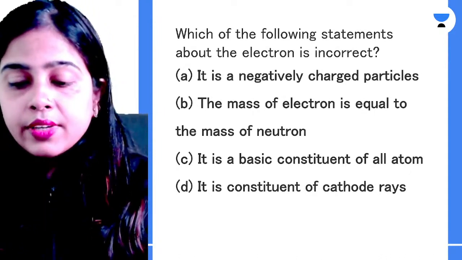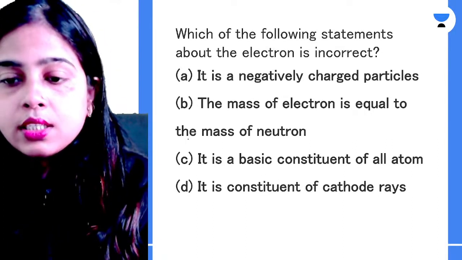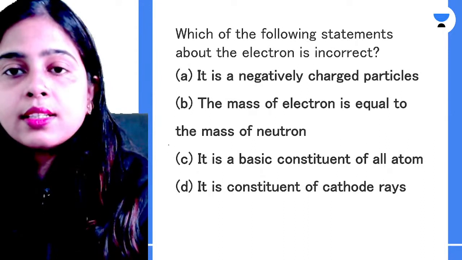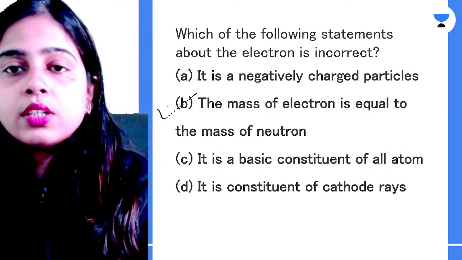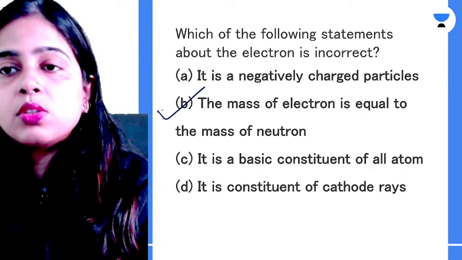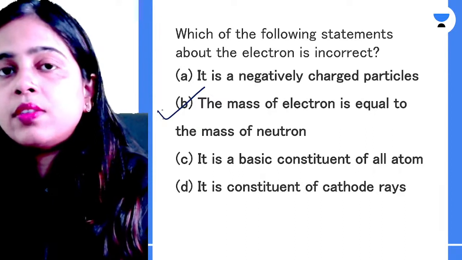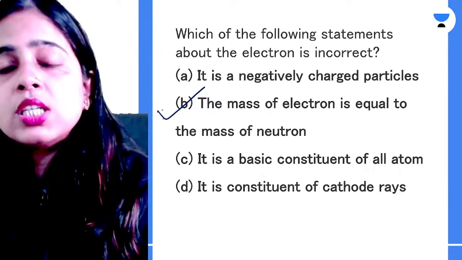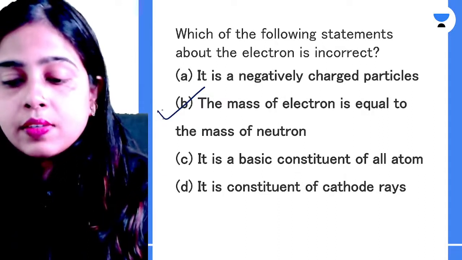Yes, very good, Piyush. Option B is absolutely correct over here. The mass of electron is equal to the mass of neutron. No, this is not correct. Your mass of electron is 9.1 into 10 to the power minus 31 kg. Mass of neutron is 1.626 into 10 to the power minus 27 kg.